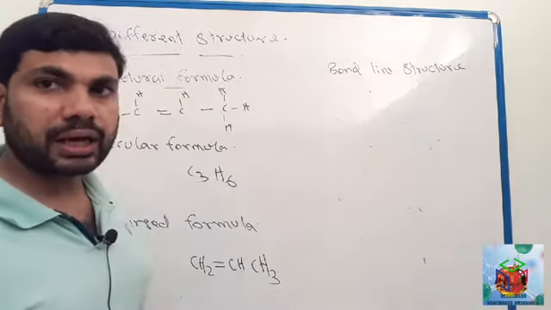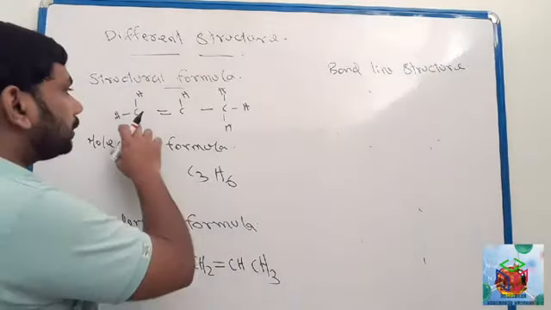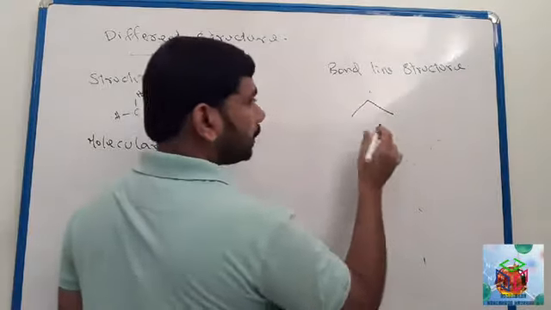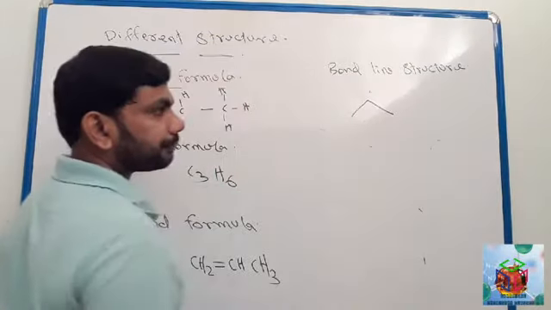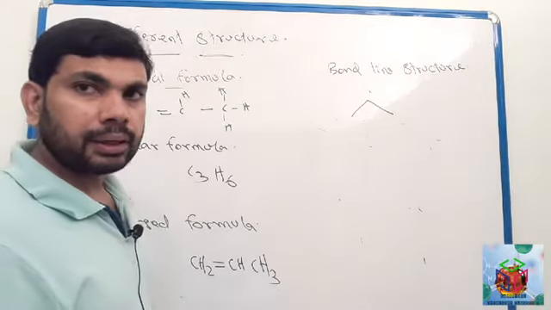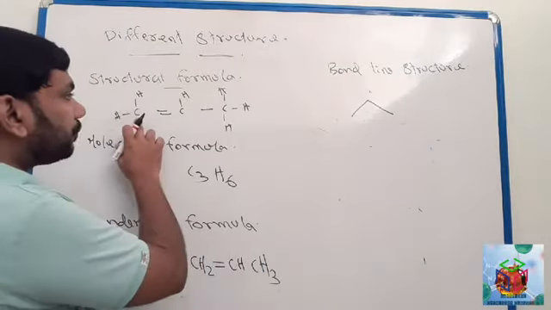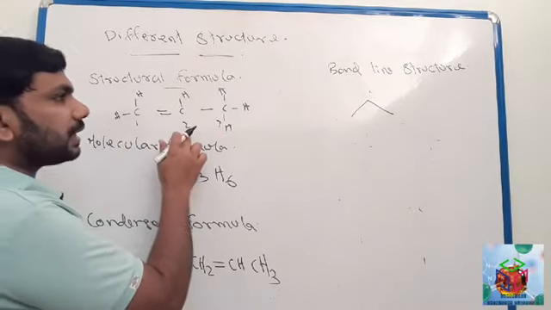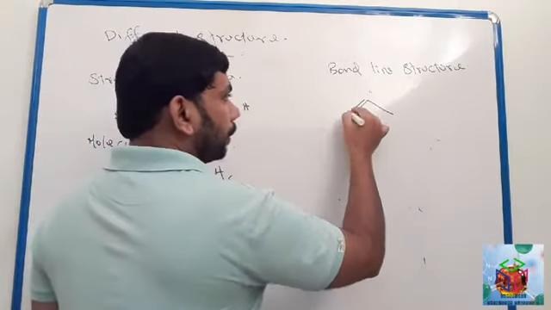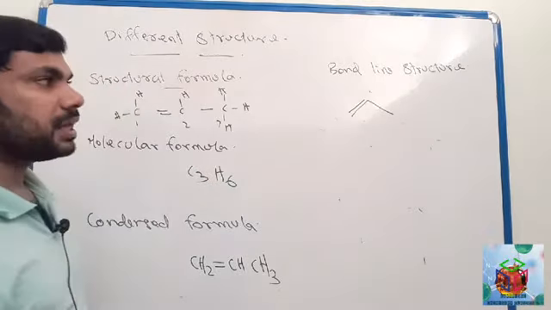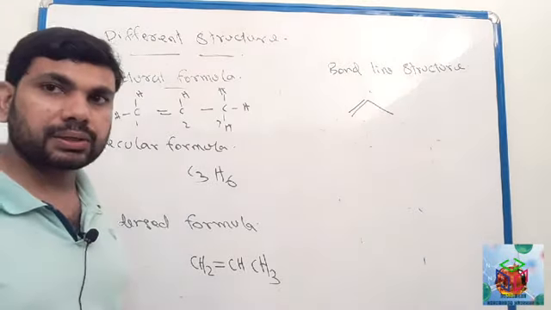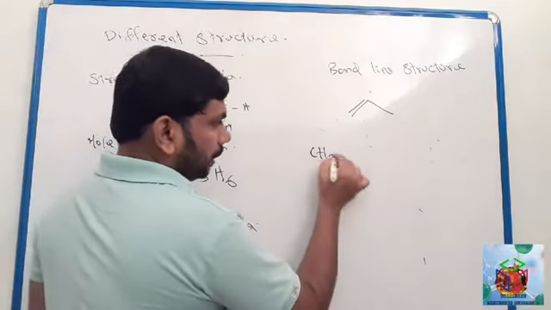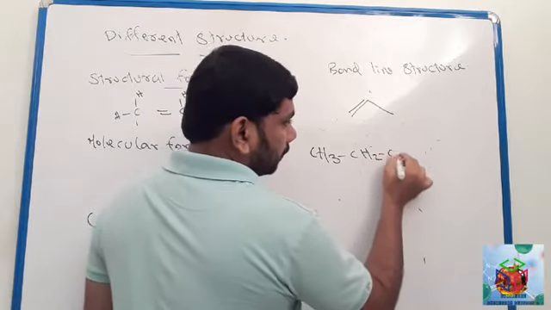Bond line structure. I told you before, the previous case also had 3 carbons. So you can make 1, 2, 3. 3 carbons. Okay. But between first and second, there is a double bond. So you can make it like this. This is bond line structure. Clear?